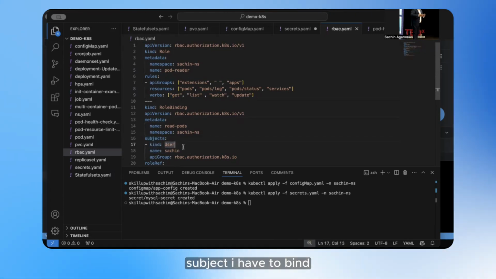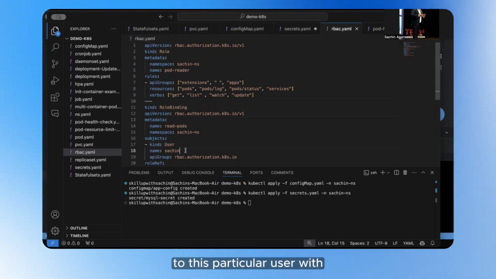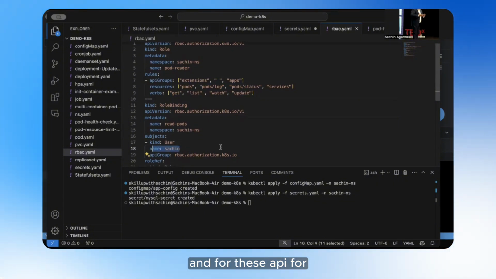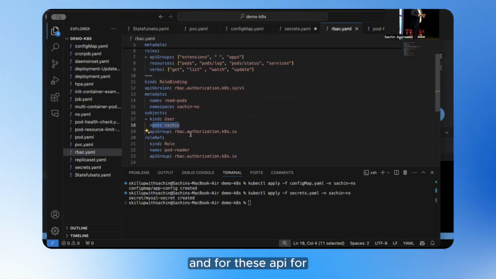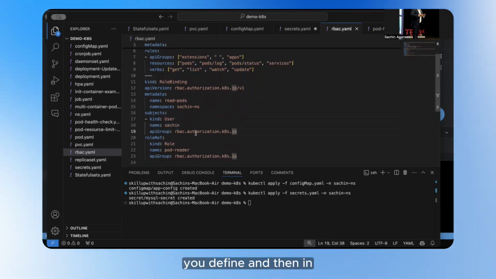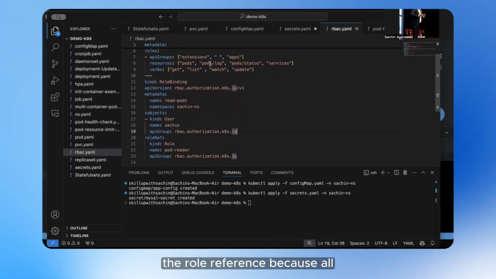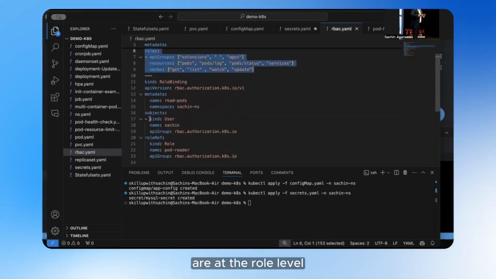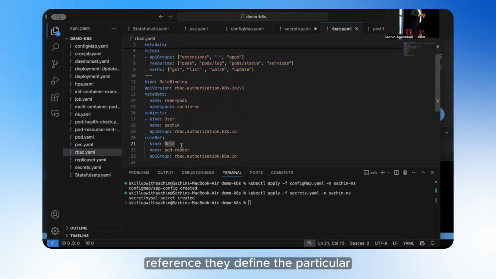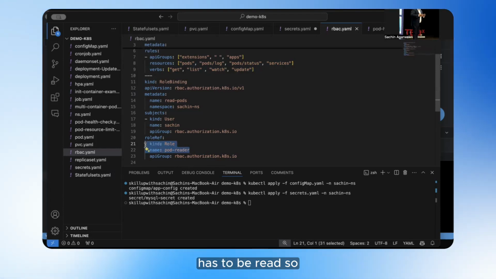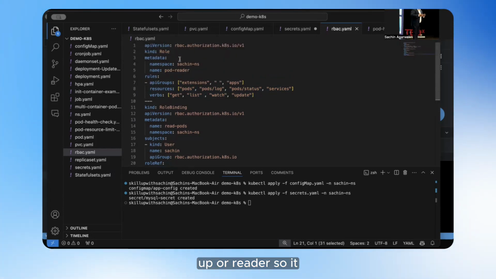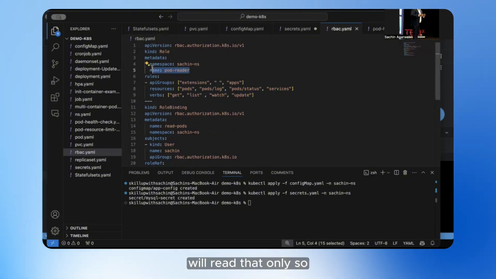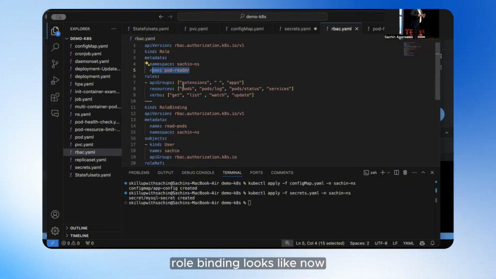To which subject do I have to bind a role? Then you say, bind a role to this particular user with this name, and for this RBAC API group also you define it. Then in the role reference, because all the configuration is defined at the role level, they define the particular role configuration, that is, which role has to be read. So it says name: pod-reader, and it will read that only. This is how a role and role binding look.